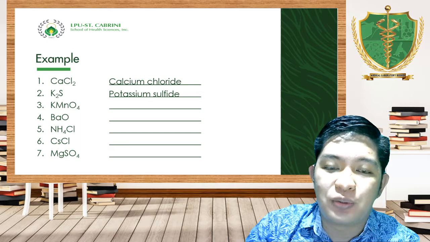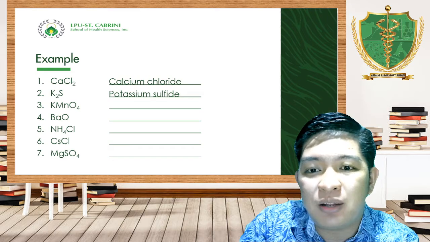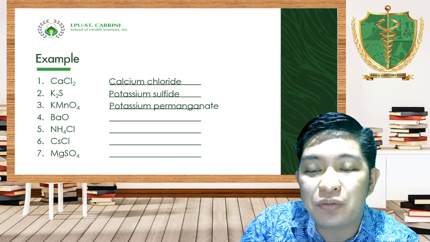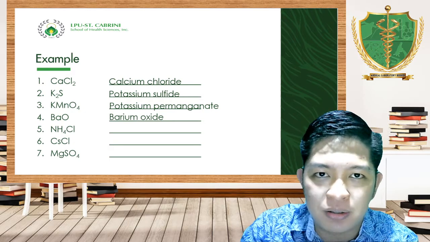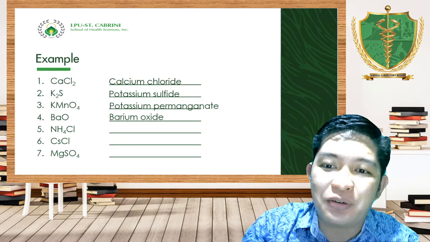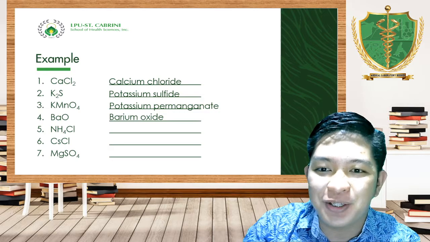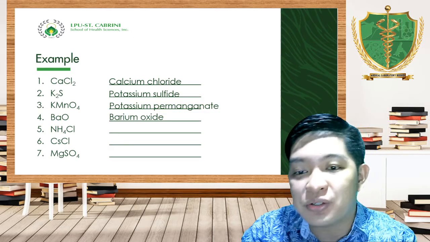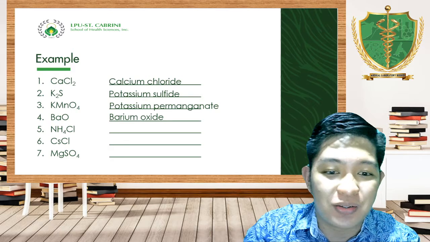K2S is your potassium sulfide. KMnO4, if you don't know that MnO4 is your permanganate, it will be too hard for you to name this KMnO4. That will be your potassium permanganate. BaO, simple, barium oxide, because it's composed of a metal and non-metal, barium ion and oxide ion. It's that easy when it is not a polyatomic ion. How about the polyatomic ions? Maybe now I will repeat what I said in my previous videos. You may wonder why you need to remember and know these polyatomic ions.